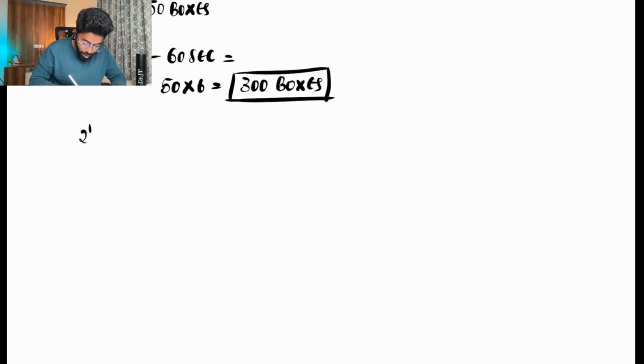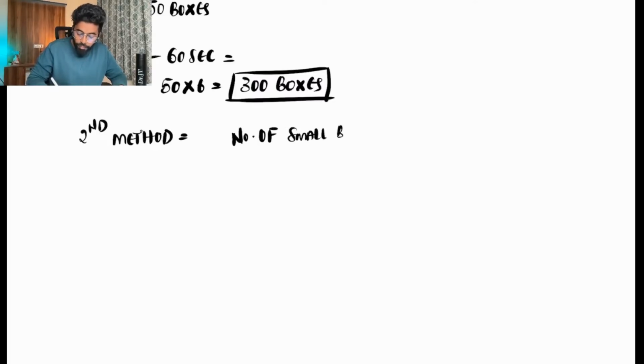Then there is a second method of calculating the heart rate from the ECG. The second method is 1500 divided by the number of small boxes between two RRs.